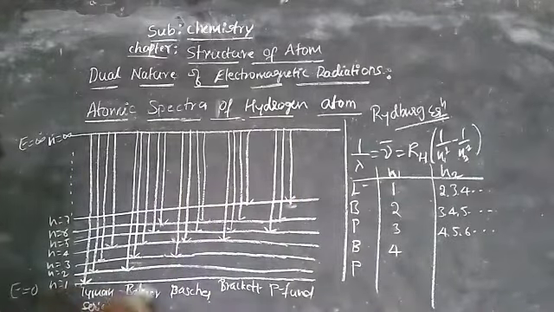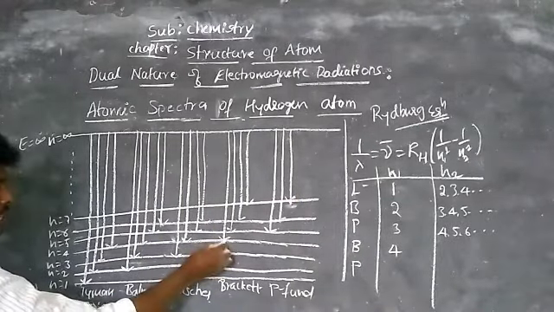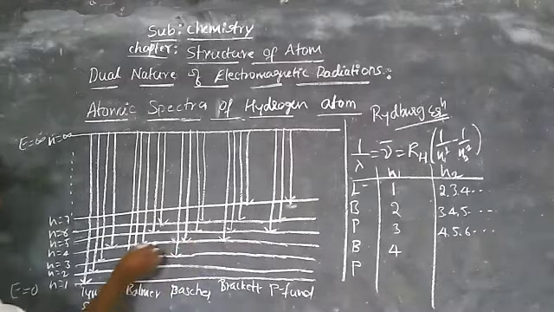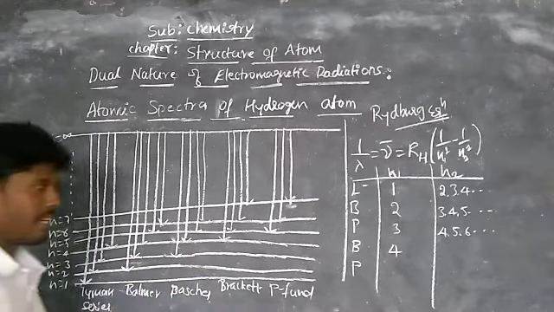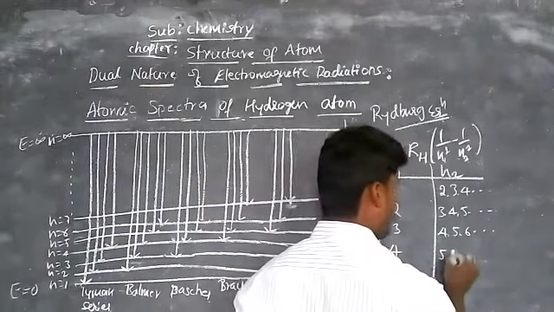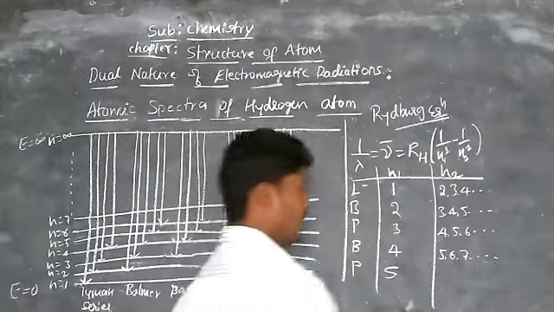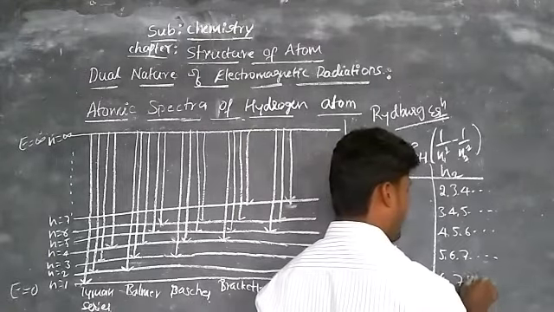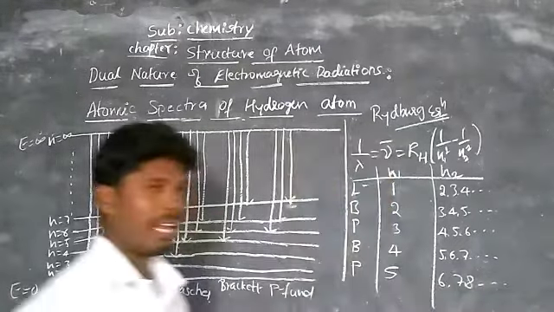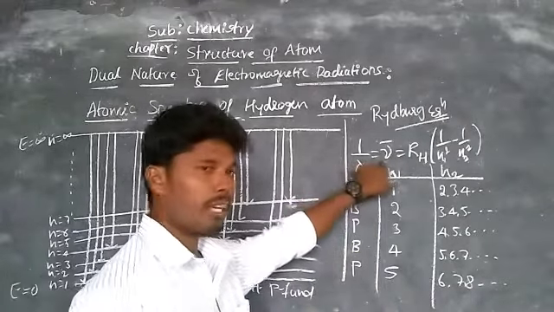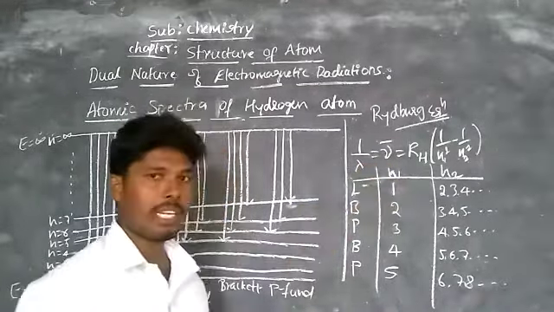Similarly, for the Brackett series, n1 is 4 and n2 is 5, 6, 7, and so on. For the Pfund series, n1 is equal to 5 and n2 is 6, 7, 8, 9, and so on. By putting these values, we can calculate the wave number and wavelength by using the Rydberg equation.